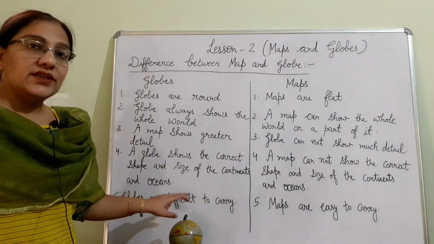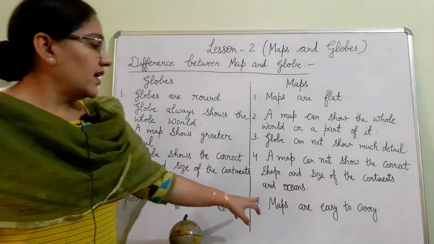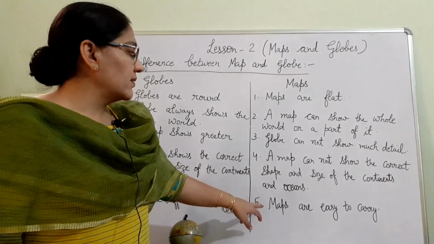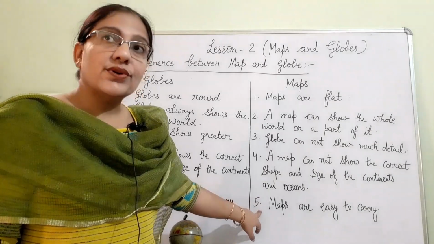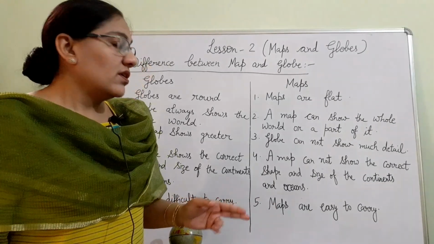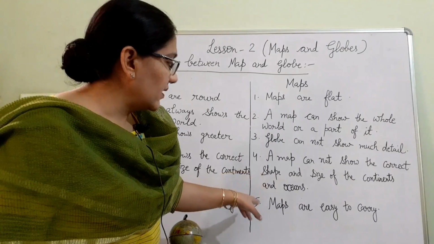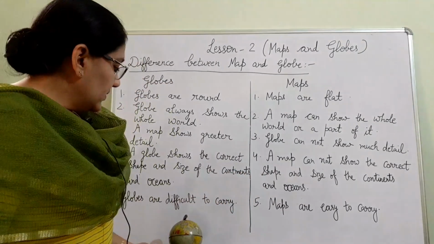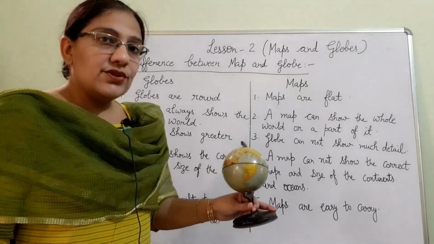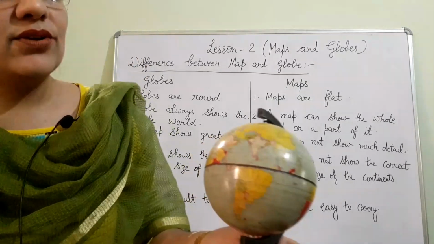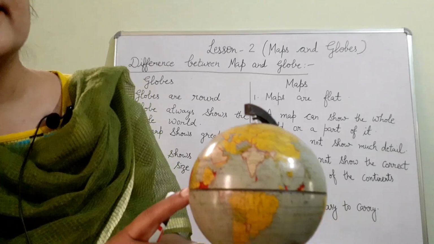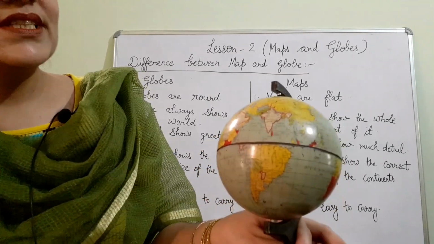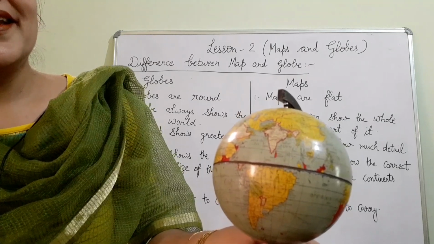Globes are difficult to carry, but maps are easy to carry. We can keep maps in a pocket also. Maps can be printed in books also, and we can use maps on different devices also, like smartphones. I am showing you once again the map. Can you find the location of India, our country India? In this globe, can you see where our country India is?